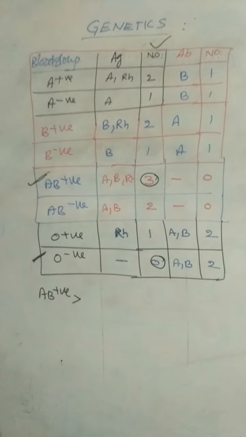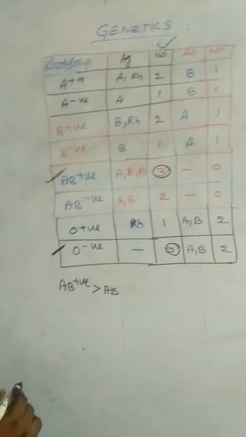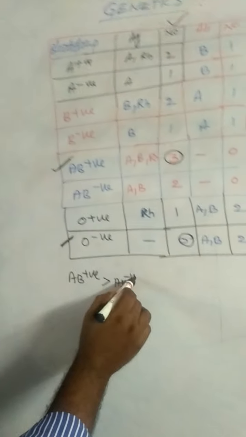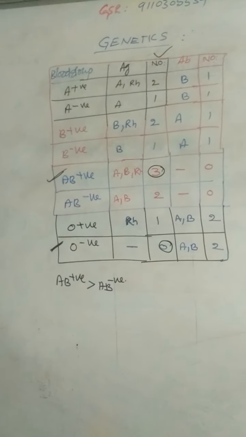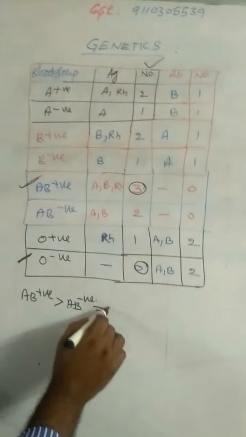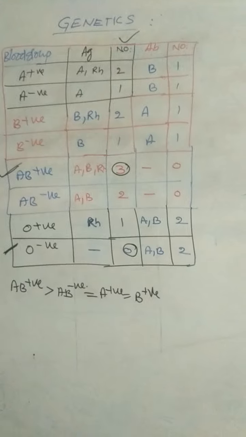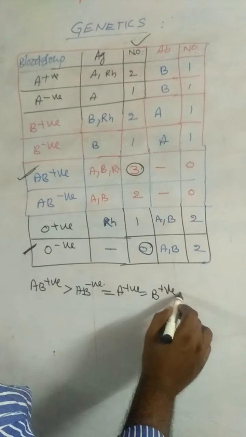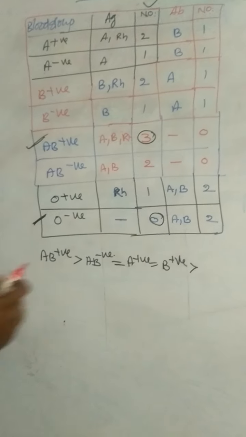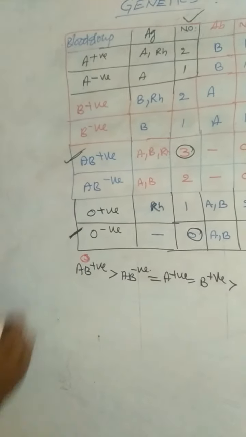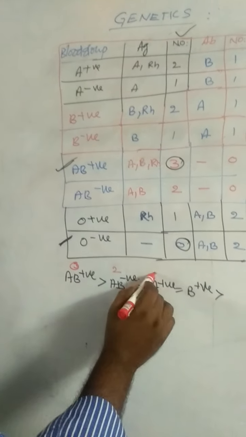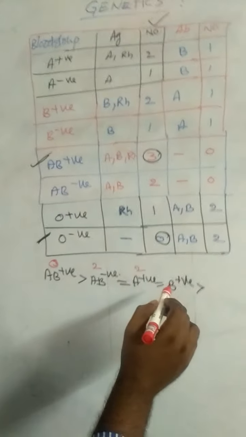AB positive is greater than AB negative, which has 2 antigens, equal to A positive and B positive, which also have 2 antigens.